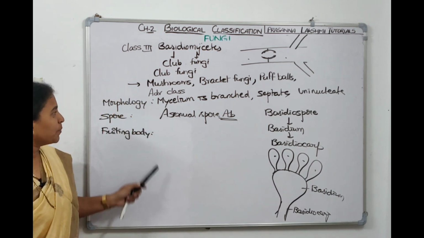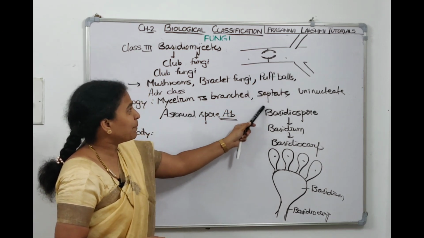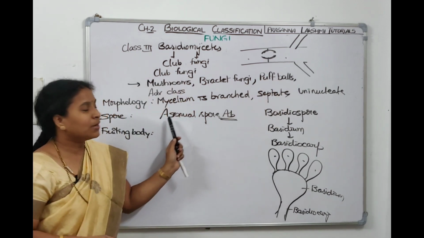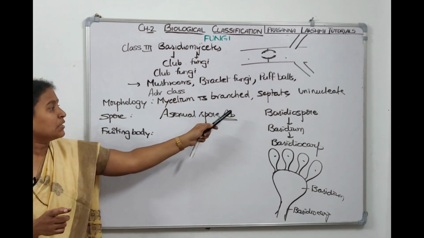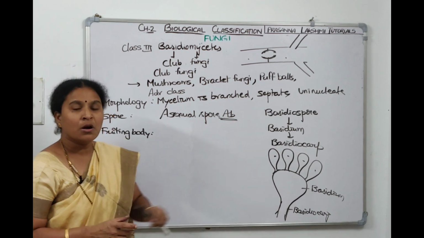So we talked about all 3 points. Morphology: the mycelium is branched, I showed you the branch. It is septate, dolipore septa are there, and only one nucleus will be there. And for spore formation, asexual spores are absent. Sexual spores are basidiospores formed on the basidium, present on the fruiting body called basidiocarp.